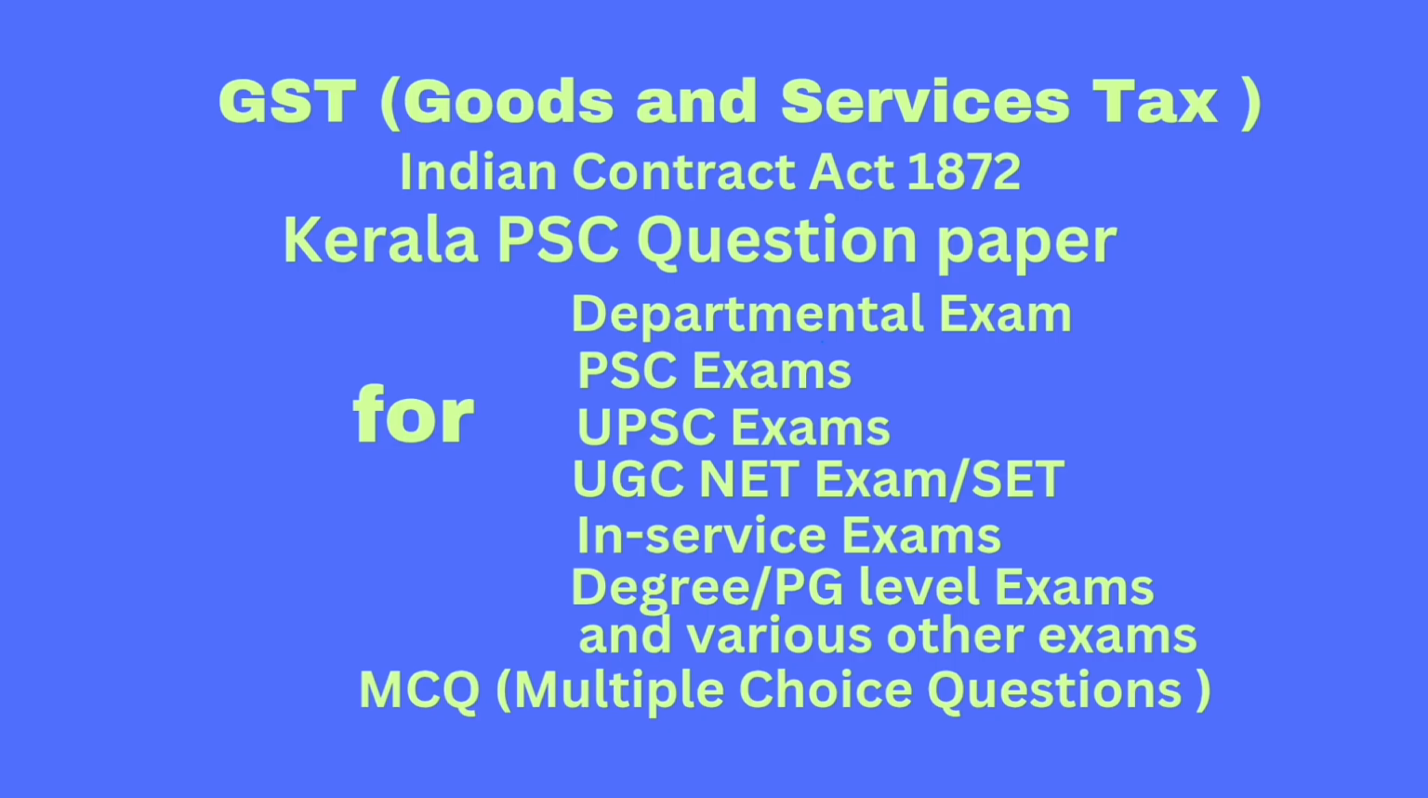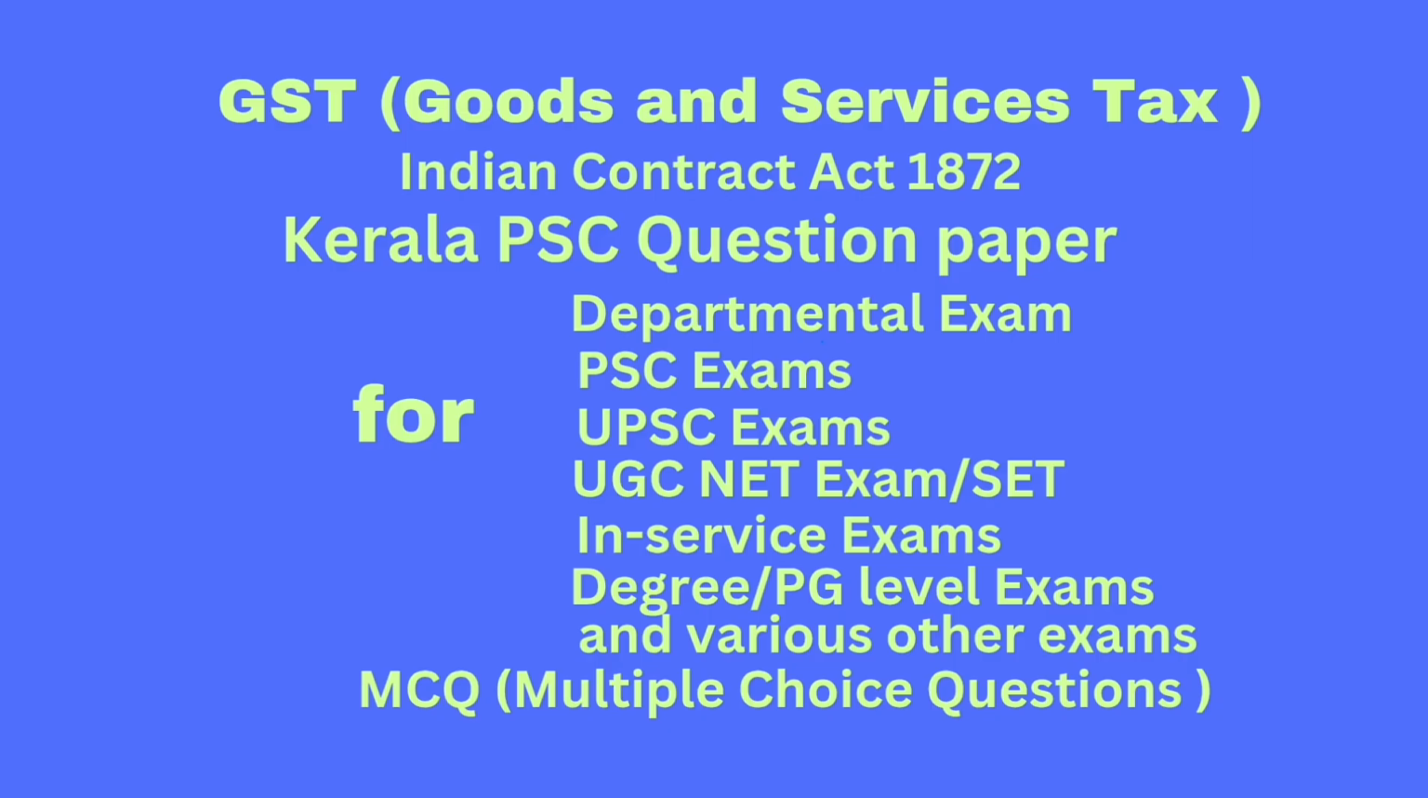Question number 5. Which state taxes are not subsumed in goods and services tax? Answer option A, state VAT. Option B, taxes on lottery, betting and gambling. Option C, entertainment taxes not levied by local bodies. Option D, motor vehicle tax. Correct answer option D, motor vehicle tax.